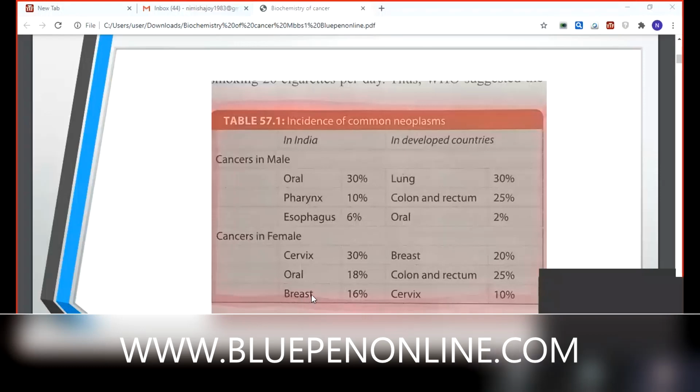Sometimes it may be a fibroid. After biopsy, there will be no problem, it's a fibroid adenoma. But in some cases, there is a chance for that fibroid adenoma to convert to a cancerous, malignant condition. Then in developed countries, breast cancer is 20%, colon and rectum 25%, and cervical cancer is 10%. These are the incidences of common neoplasms.